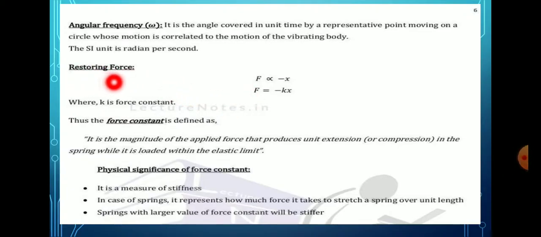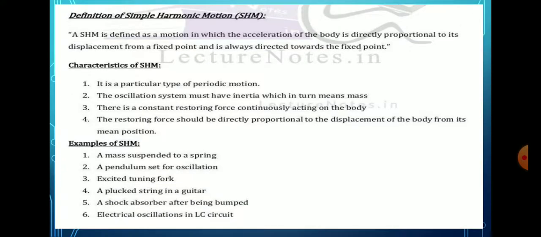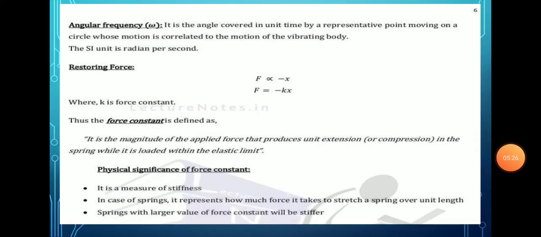Then next point is restoring force. We are discussing restoring force. Let us consider a body that is oscillating or vibrating; its velocity varies.